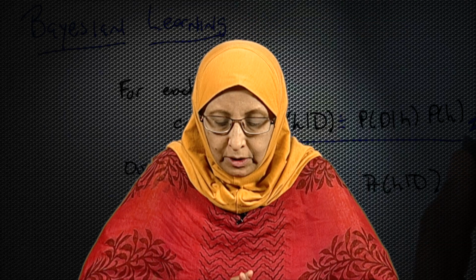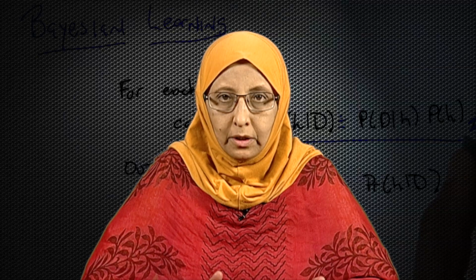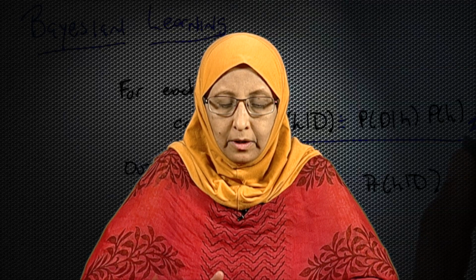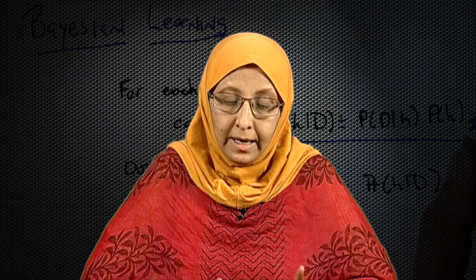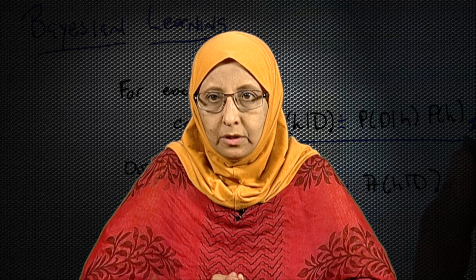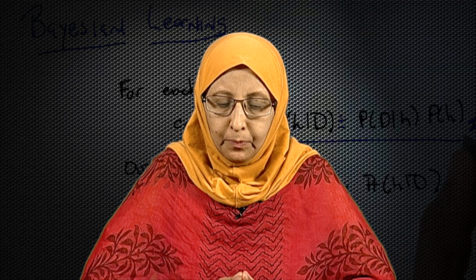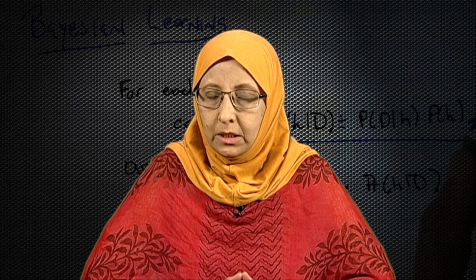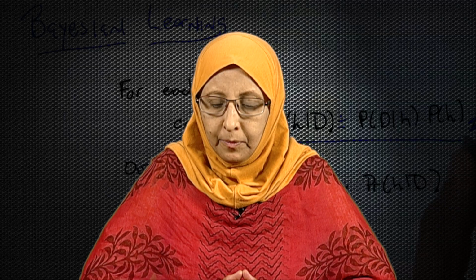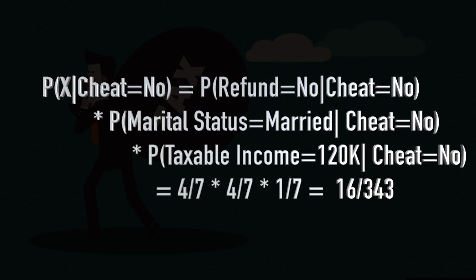Now, to compute these two probabilities, what do we need to compute? We just saw that equation, naive Bayes classifier. We need to compute probability of X given cheat is equal to yes and probability of X given cheat is equal to no. And separately we need to compute the probability of cheat is equal to no and probability of cheat is equal to yes. So, let us do that. Let us calculate probability of X given cheat is equal to no, say first.